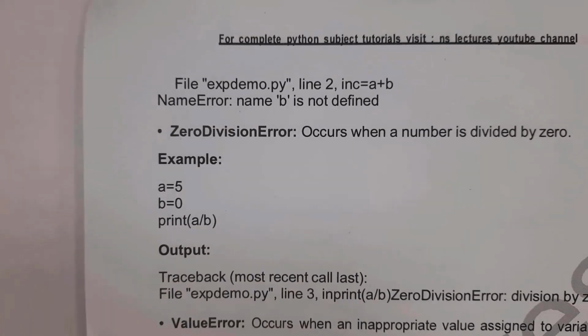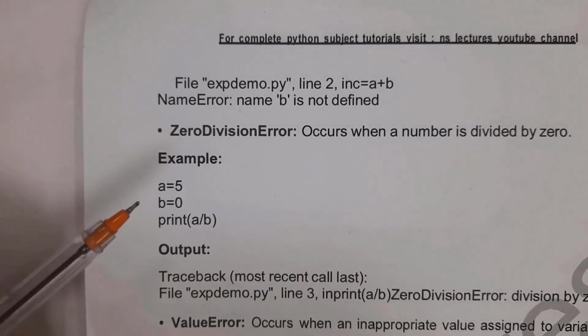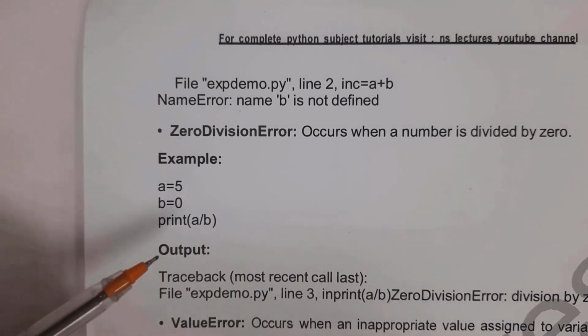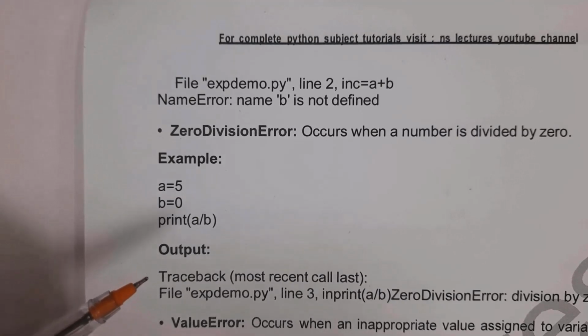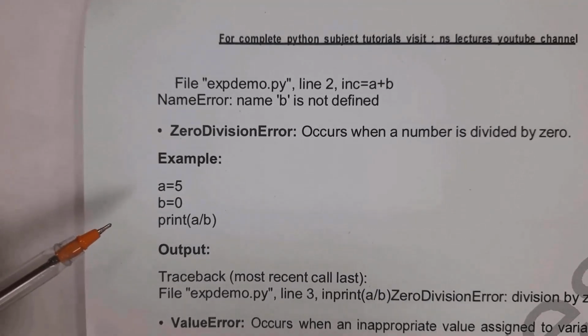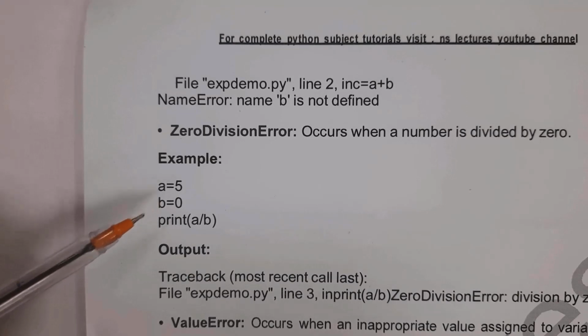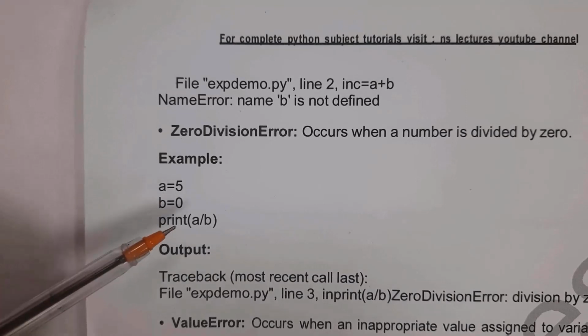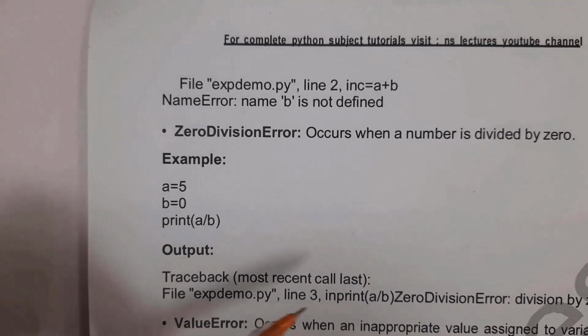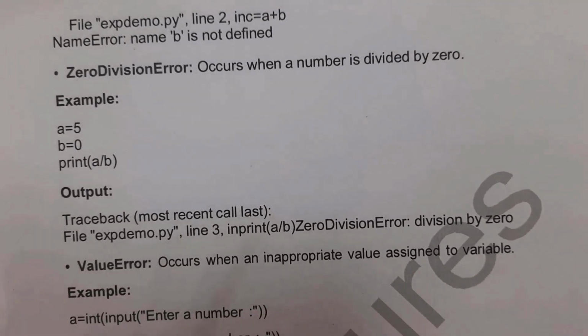And next one is ZeroDivisionError. This is an example. As I already said, we cannot divide any number by 0. If we divide any number by 0, then it will display ZeroDivisionError. For example, I wrote a = 5, b = 0 and print a by b. So you will get the output traceback most recent call, ZeroDivisionError, division by zero.